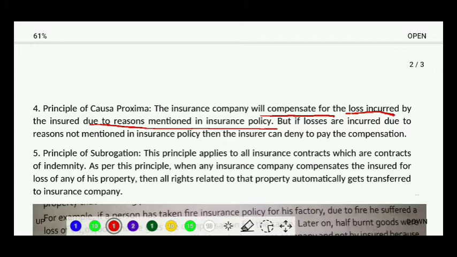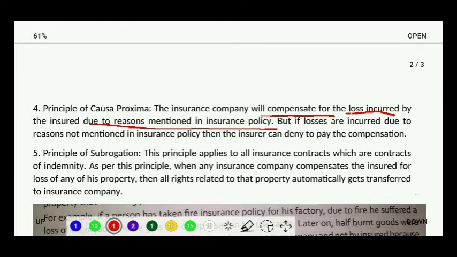I repeat, if the losses happen due to the reasons that are mentioned in my insurance contract, then only I can get a compensation. If the losses happen due to any other reasons except what is written in the insurance contract, then I might not get the compensation. Simple principle. I hope you would not have any difficulty understanding this.